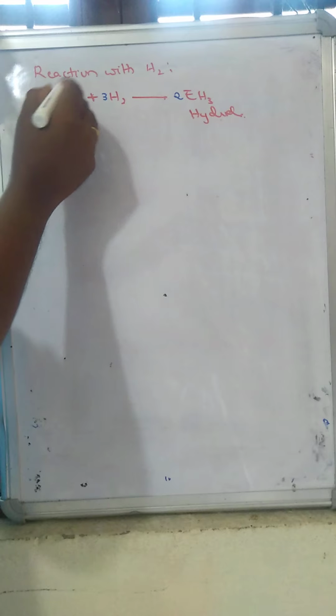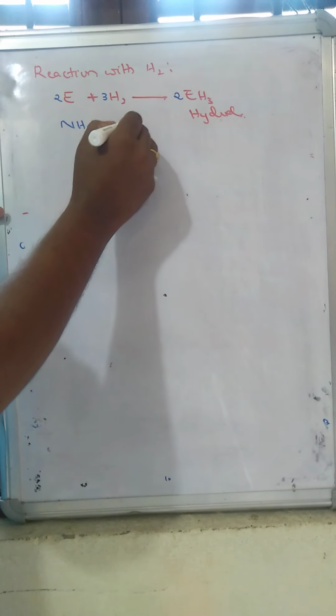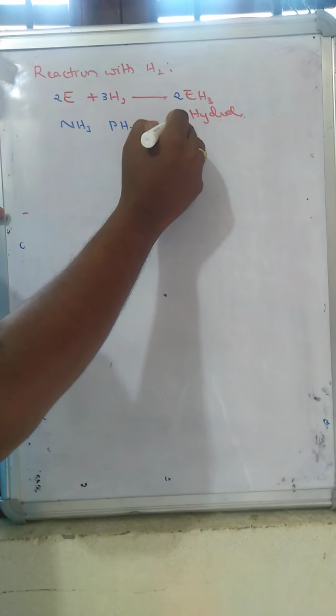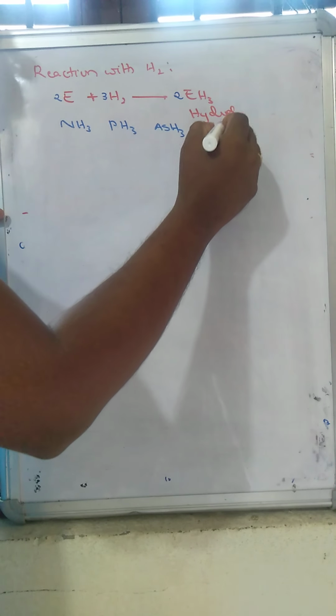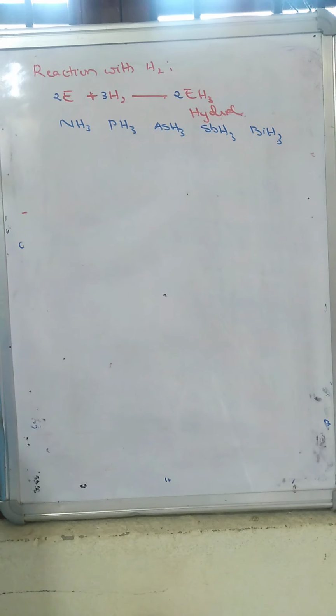If 2 moles here become 3 moles... that is NH3, ammonia, phosphine, arsine, stibine, bismuthine.